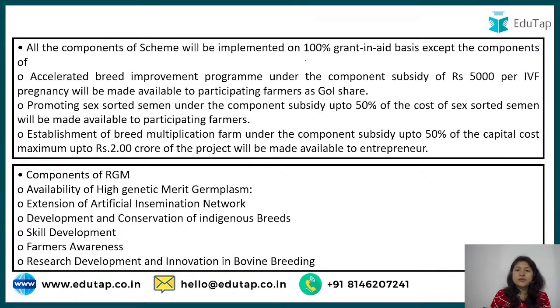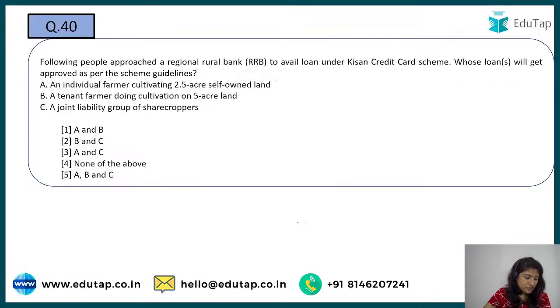It is implemented on a 100% grant-in-aid basis, except for certain components. These are the different components of the Rashtriya Gokul Mission, and they have also been classified here.